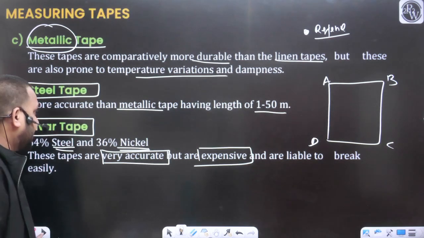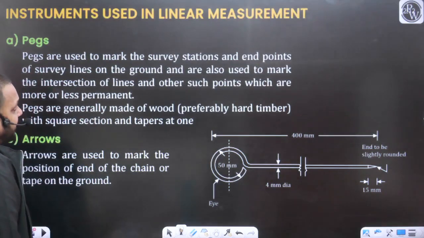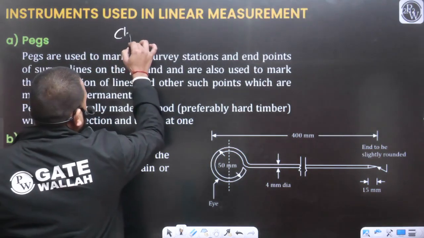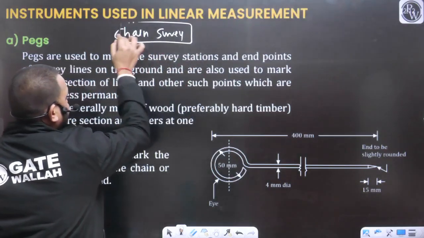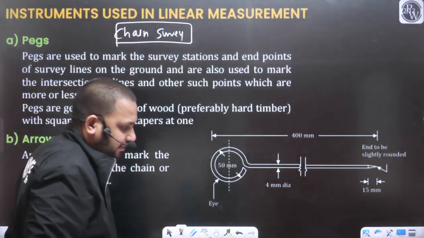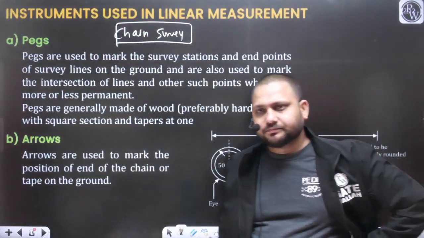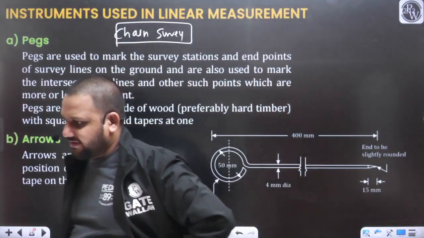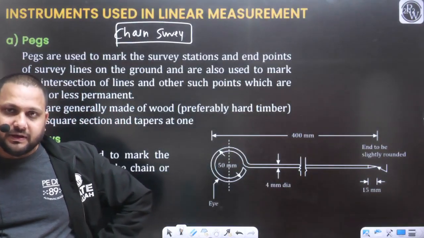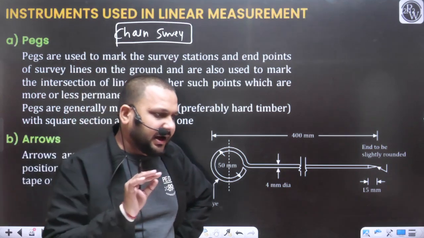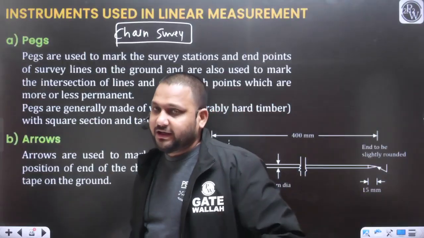Yes. So now we are moving on to linear measurement and we are discussing the chain survey. In the case of chain survey, the most important instrument required is definitely the chain, and we have already covered the various types of chain. But in the case of chain survey, some other instruments, or accessories, are also required along with the chain.